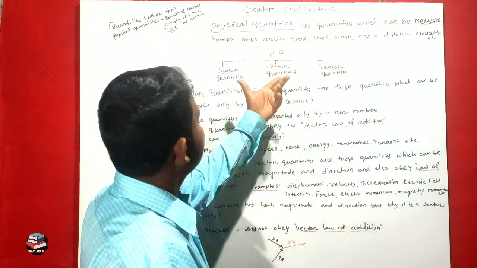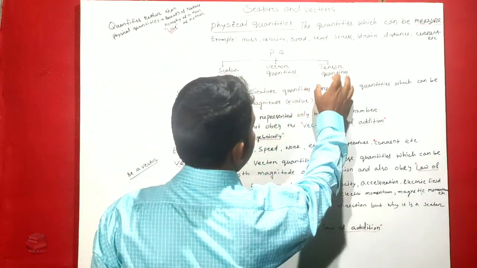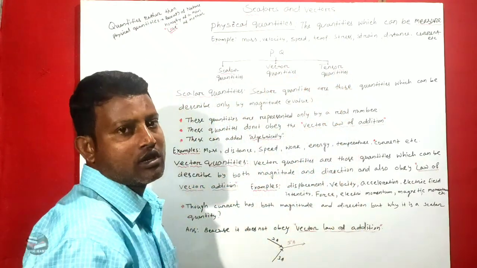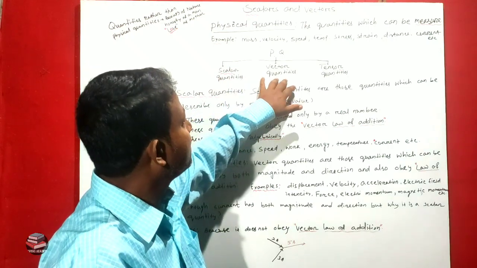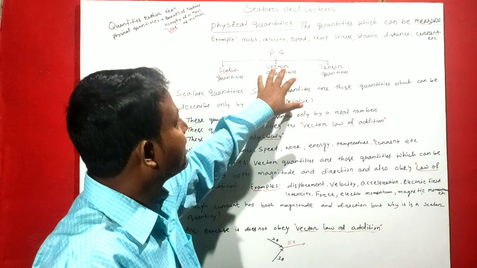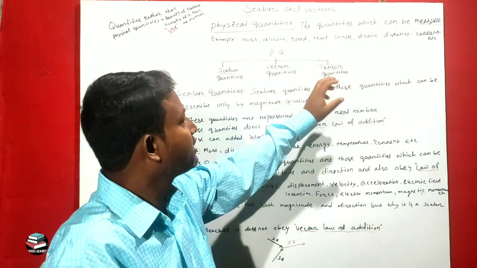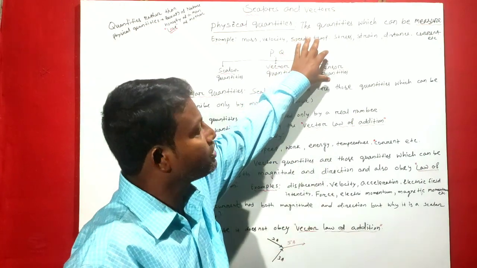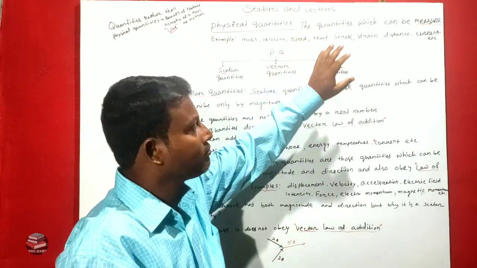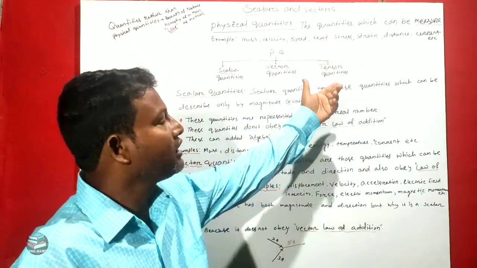First, physical quantities are of three types: scalar quantities, vector quantities, and tensor quantities. Scalar quantities and vector quantities you have already read in class 9, but tensor is a totally new concept to you. This is also out of the course of study of 11th class.